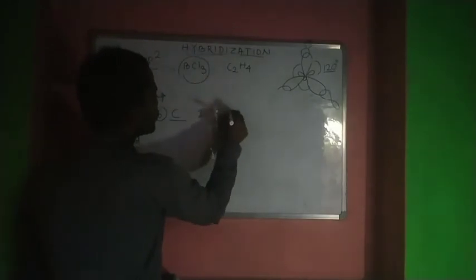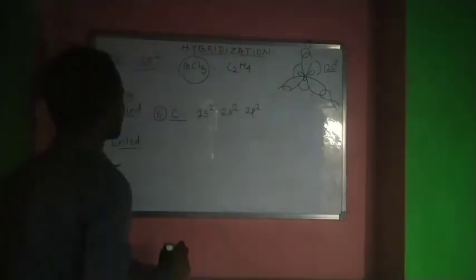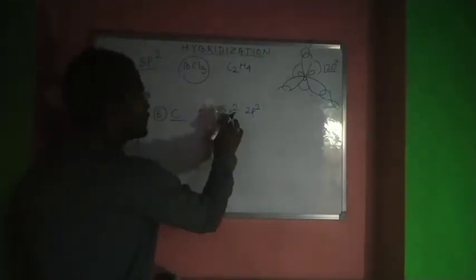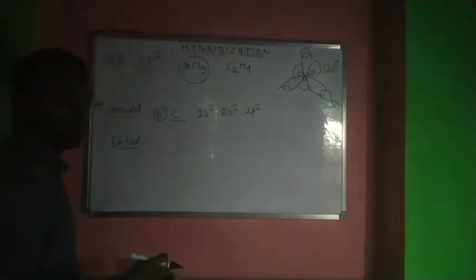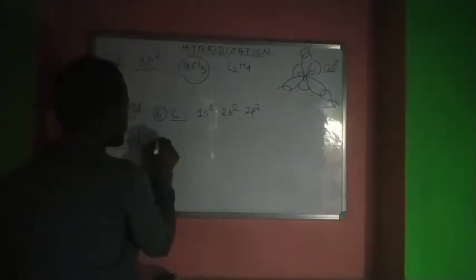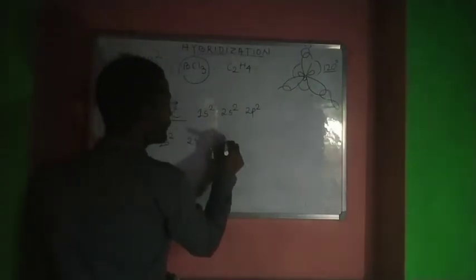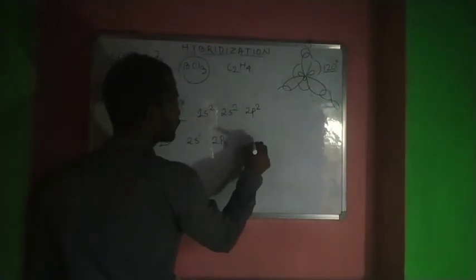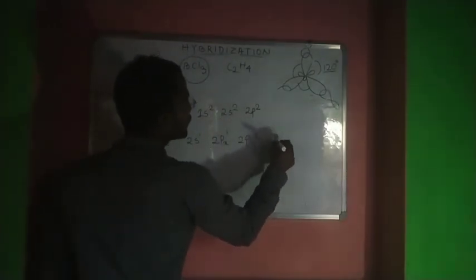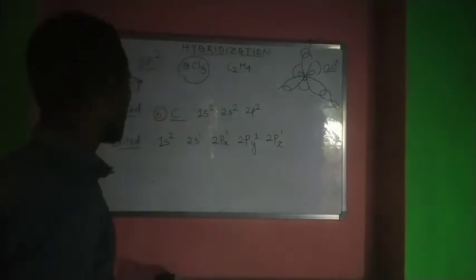Now in the C2H4 molecule, carbon's atomic number is 6. The ground state electronic configuration will be 1s2, 2s2 and 2p2. In the excited state, one of the electrons in the 2s orbital jumps into a 2p orbital. So in the excited state, the electronic configuration will be 1s2, 2s1, 2px1, 2py1 and 2pz1.